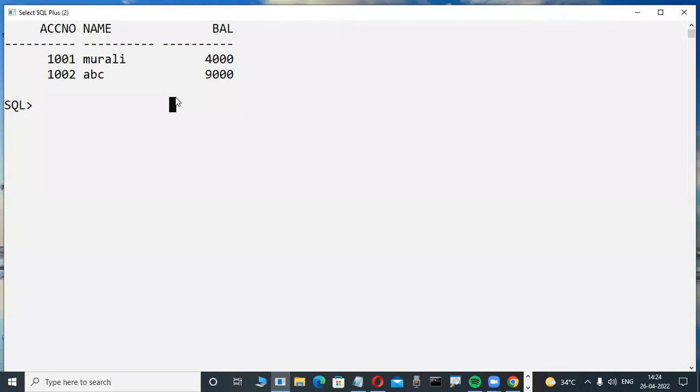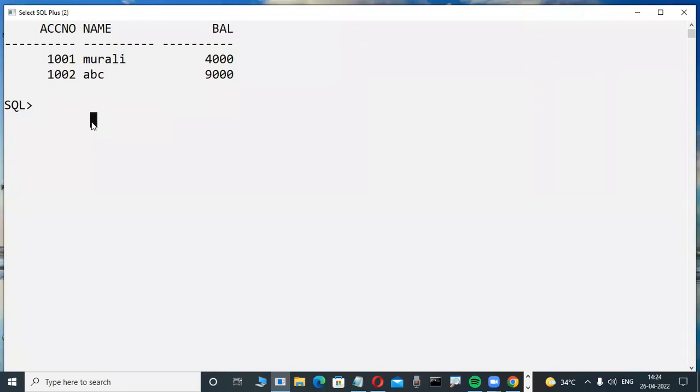Now your bank table is there, for example. In this database table, some account numbers are there. You are writing a withdraw transaction in your project. Whenever any customer inserts an ATM card and enters an amount, if the amount is more than the available balance, I want to display insufficient funds. Suppose the customer is withdrawing an amount less than the available balance, then I want to update the remaining balance in the database. They're asking me to write a program. For example, okay, fine.